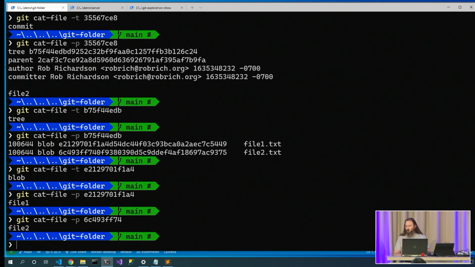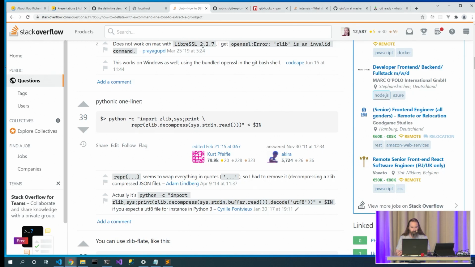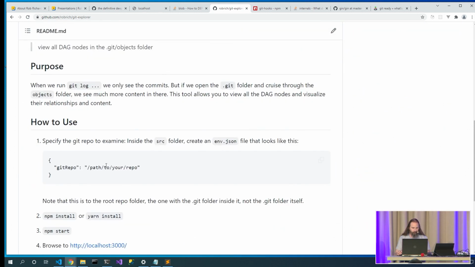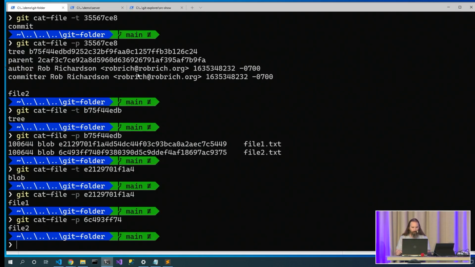But that was kind of a lot of work to unzip them or cat-file them. It would be cool if we could visualize all of them in one place. So there's this project right here, Git Explorer, that allows us to visualize all of the nodes in our .git folder in one place. To start off, we create this config file that points to our repo folder, not the .git folder, but the folder that contains it. And so I've got that here.